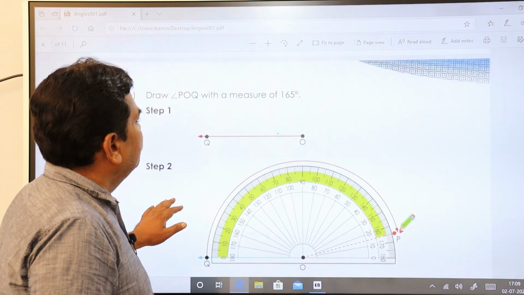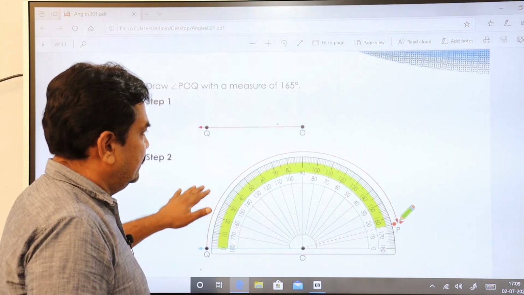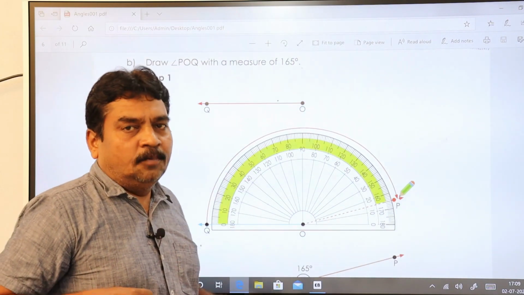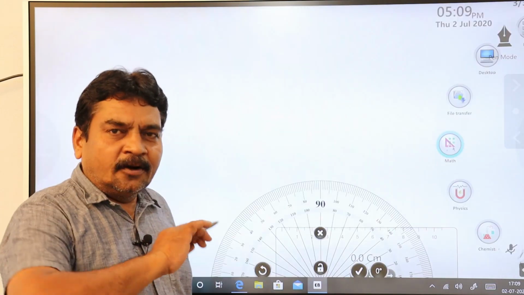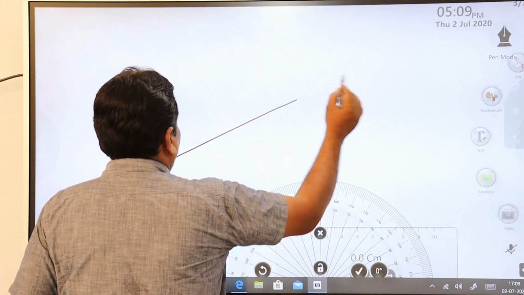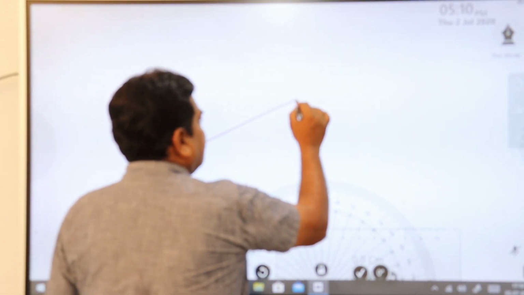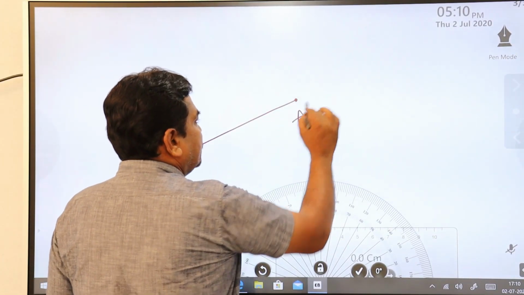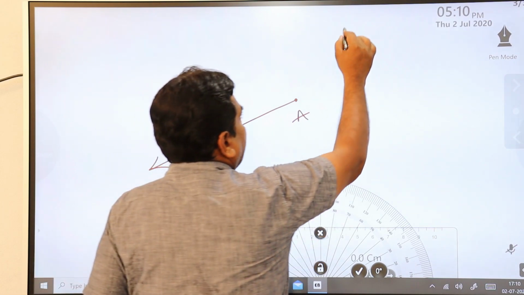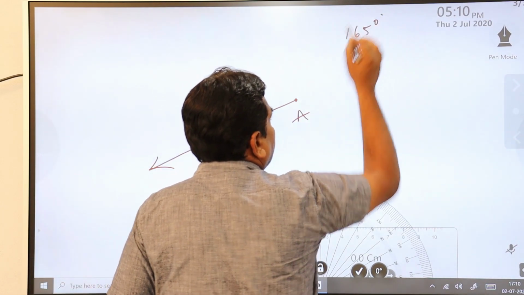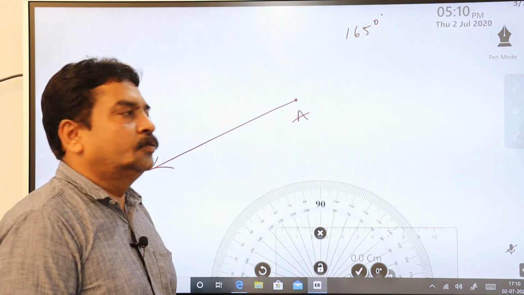This is also the same thing, 165 degrees. This is something important. I'll draw a ray first. Let the ray be in this direction. This is the vertex, the starting point. I'll label it A. I want to draw an angle of 165 degrees. How are you going to do it?